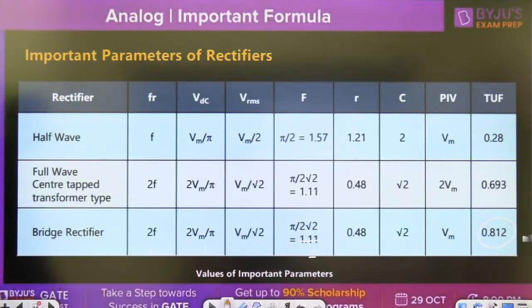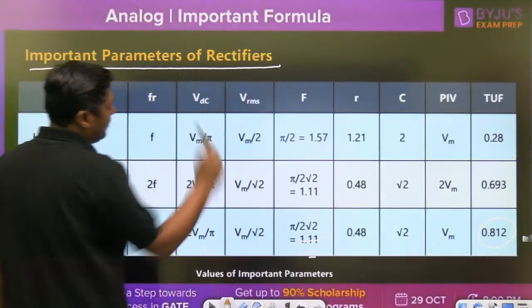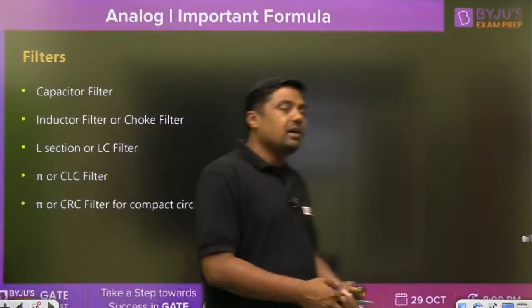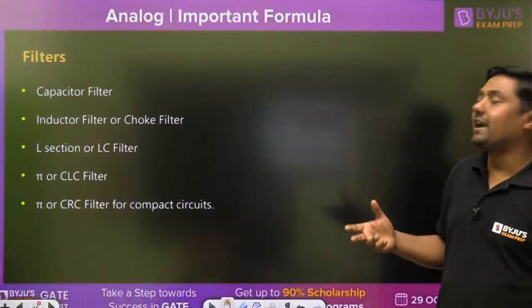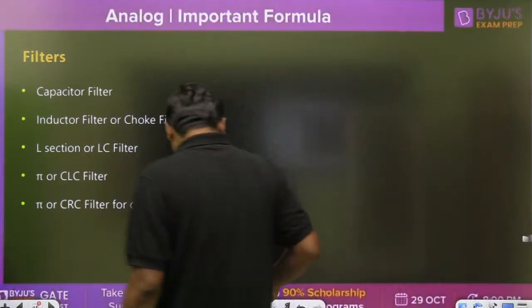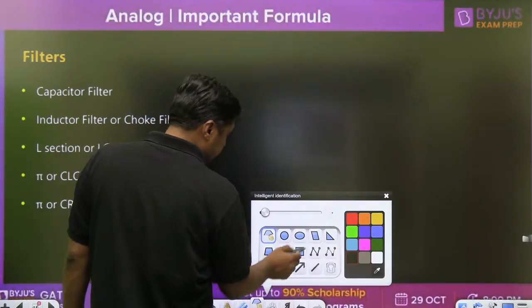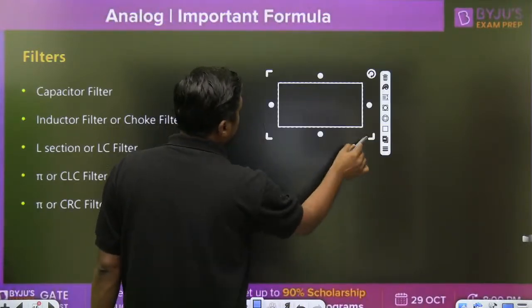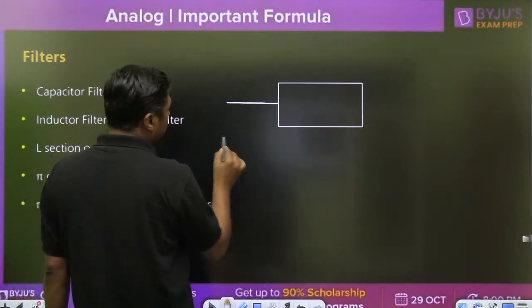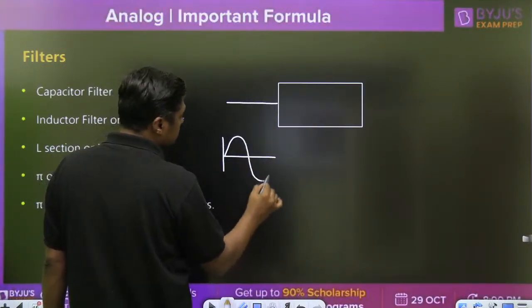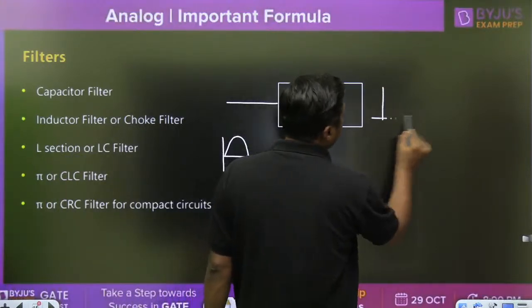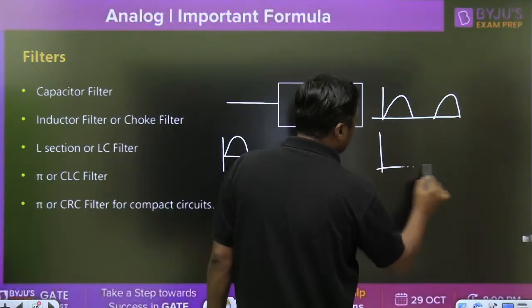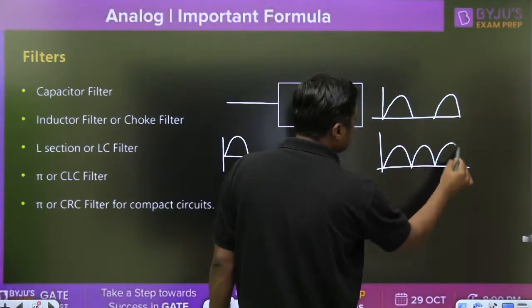Then, this is the important parameters of the rectifiers. Now, filters. Here we are using the filters with the rectifiers. Why? Because after rectification, this is the rectifier. Here we are giving the sinusoidal signal, and here we are getting half wave or full wave, but we are not getting the pure DC signal, and that is called pulsating DC.